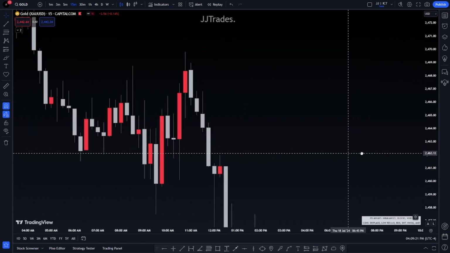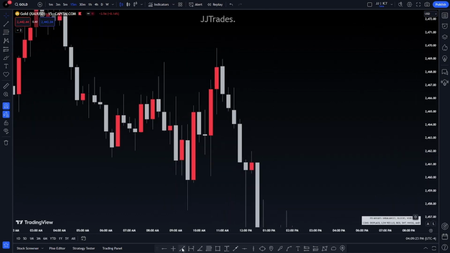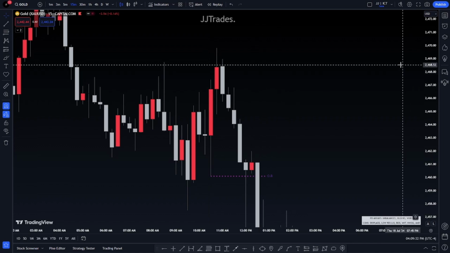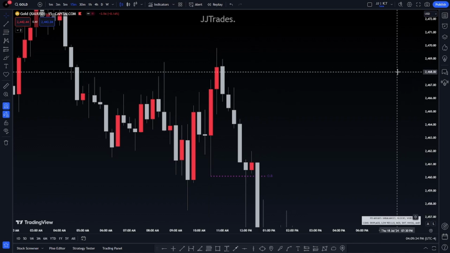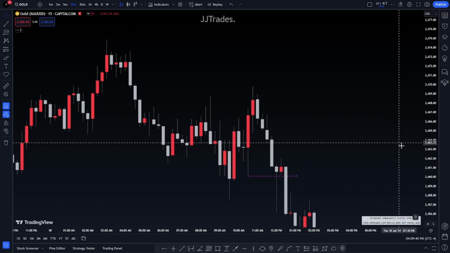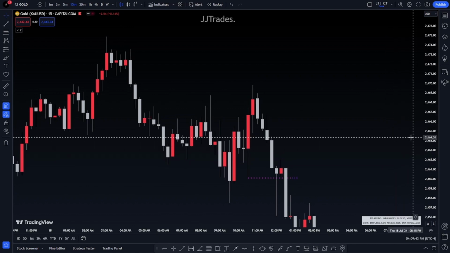A change in state of delivery would be here. You see, you have your order block, which is these two consecutive up-close candles. Remember, an order block is never one candle. Please understand that. If an order block is one candle, that's not an order block. That's a mitigation. That's a failed order block, or a failed creation of an order block.